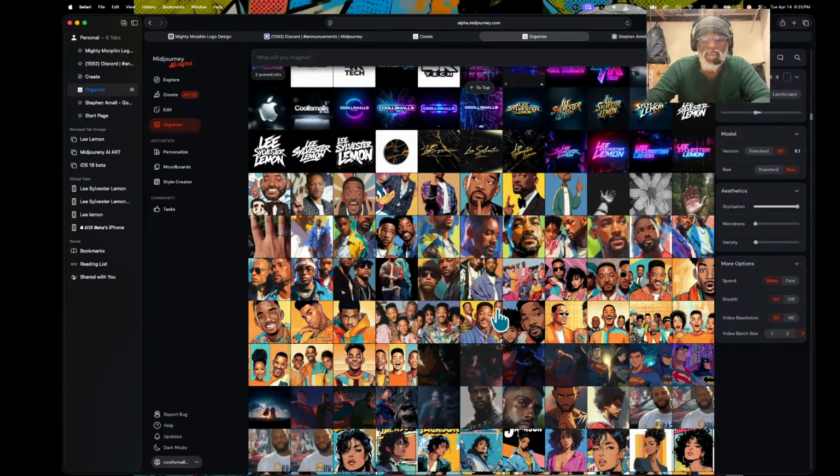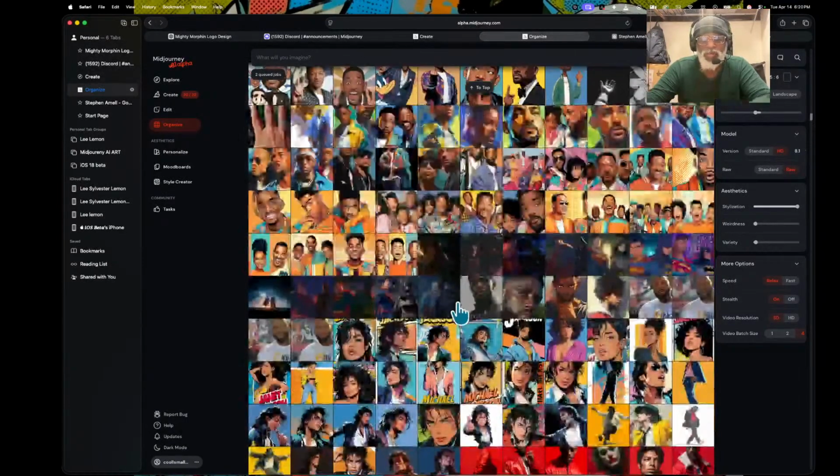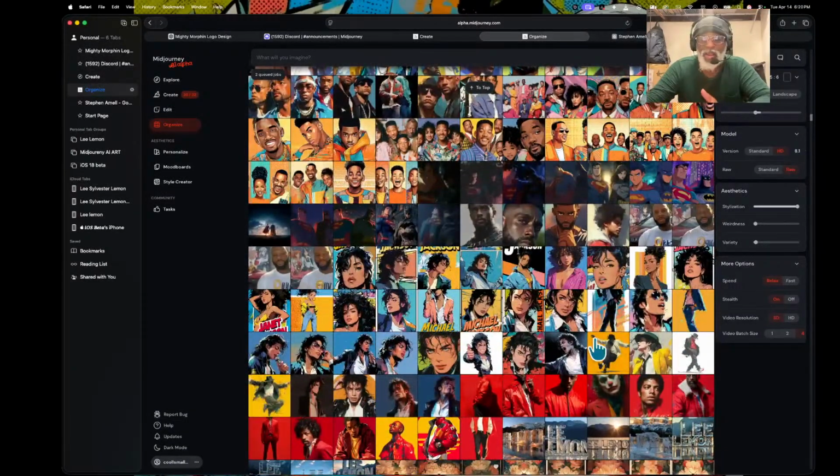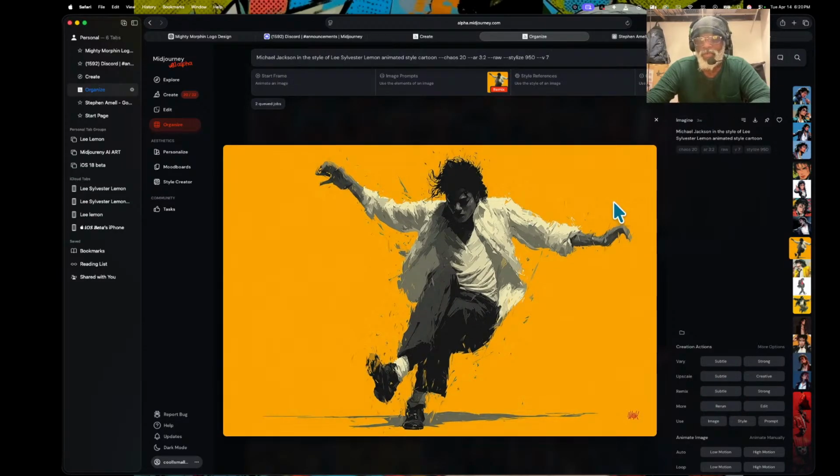When I first tried this out with V7 and version 8, that's how you know the big difference. Right here, this is how you know this is Michael. I could take the exact same one and do a remix to this, cut this version off. Let's turn this version off right here. Let's just keep this normal. Let's make sure we get this.